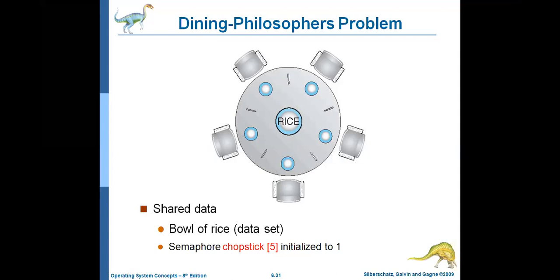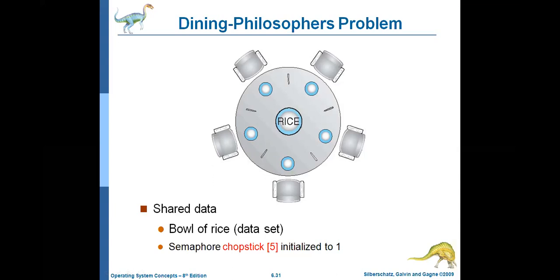In order to avoid such a situation, there should be some synchronization between the philosophers. For example, if this philosopher is willing to take the food, he needs to perform the wait operation on this chopstick and this chopstick. If he is unable to perform the wait operation, then he will be in a waiting state, the blocked state. Okay, like that. The philosopher who wants to take the food has to perform the wait operation on these two neighbor chopsticks.